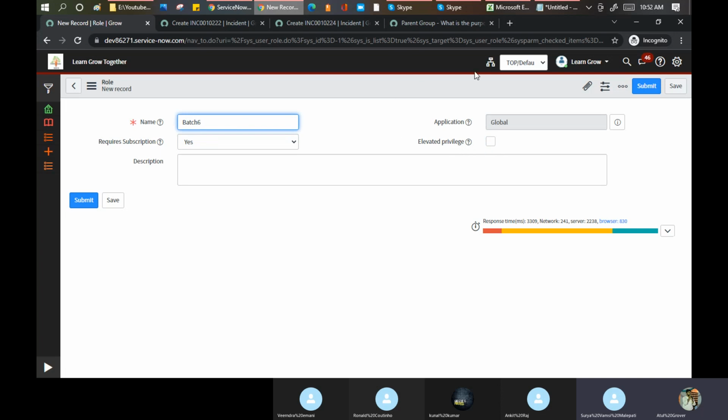Do you want to give this role as elevated privilege? I said yes, give it. Required subscription. Maybe you are not sure that it is required, and subscription means that you want to use this role for upcoming products which you are going to buy from ServiceNow. So I can say unspecified here. Test H6. Save.